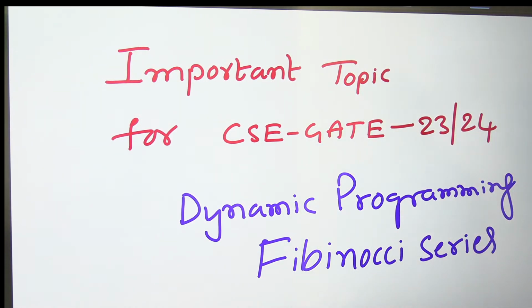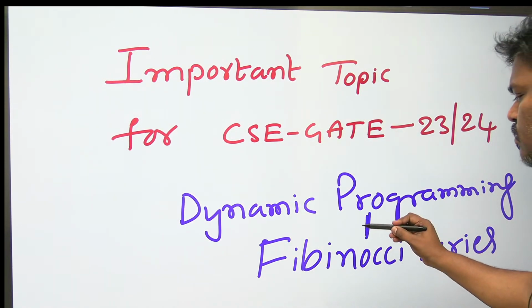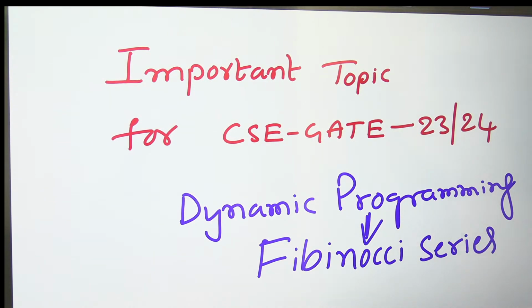In this class I will explain dynamic programming and the Fibonacci series. So let's start this.